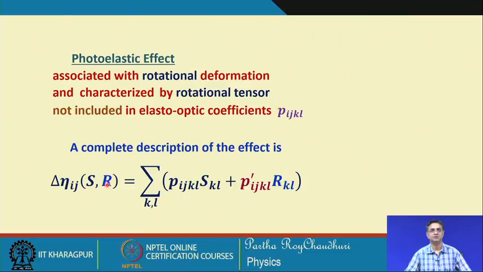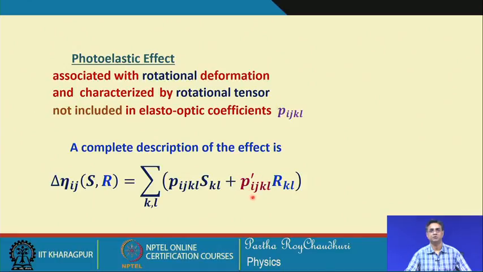Deformation is due to both strain and rotation, or the other way, the deformation can be described by both strain and rotation. As a function of the strain and rotation, this change in the impermeability will be completely described by the change due to the strain tensor and separately by the rotation tensor.